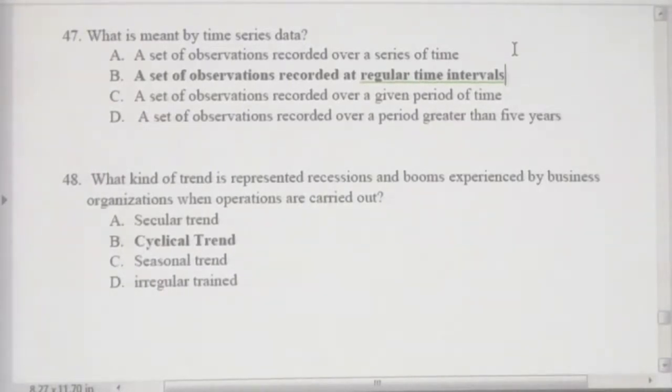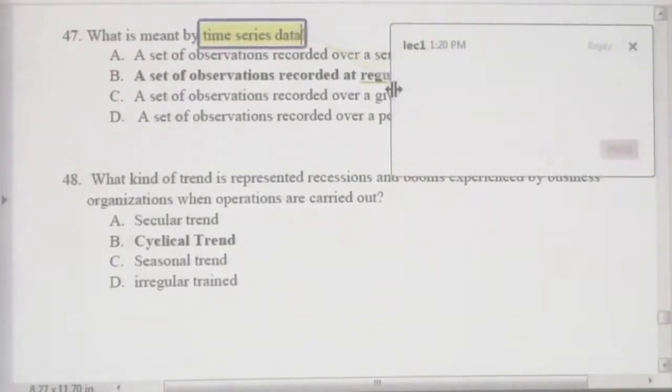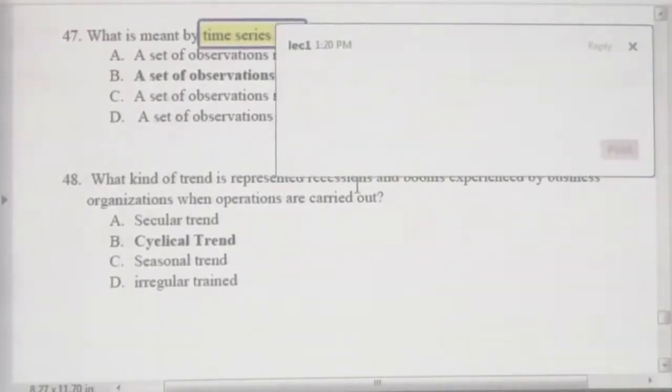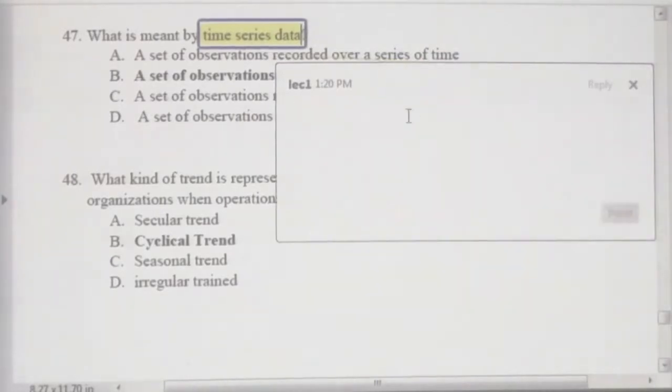Before moving into this question number 48, I would like to explain what the components of a time series are. We are talking about time series data. Time series data can be identified under 4 components. What are these 4 components? I think you can remember. It is better to have a recap of the discussion we had in the seminar series.